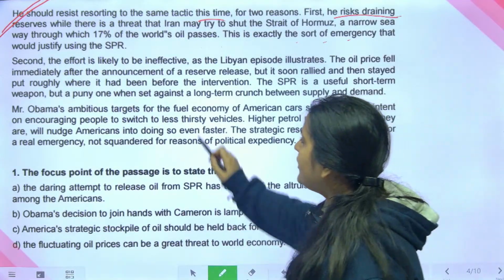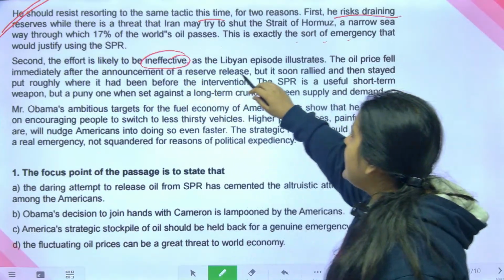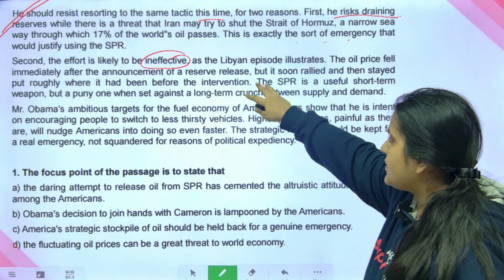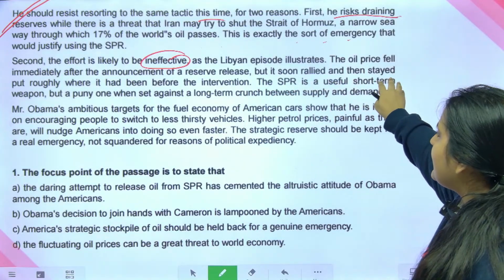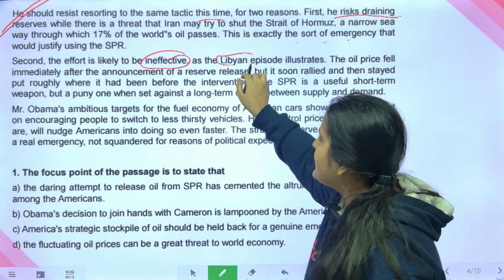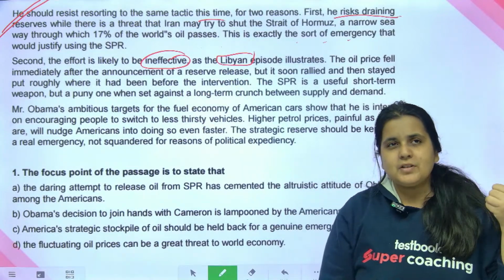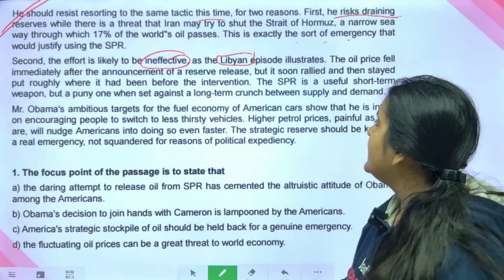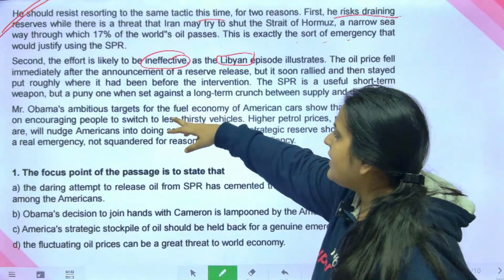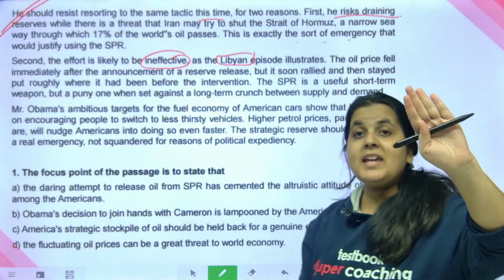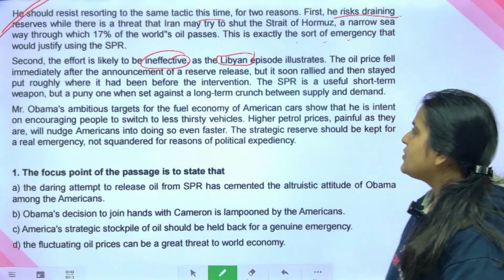Second, the effort is likely to be ineffective, as the Libyan episode illustrates. The oil price fell immediately after the announcement of a reserve release, but it soon rallied and then stayed put roughly where it had been before. So Libya से इनको सीखने को मिलता है कि they also tapped the reserve. एक बार oil price कम हो गया, but फिर ineffective. Again, it rallied and it stayed put. Stayed put मतलब same रहा, मतलब high ही रहा. So it's going to be ineffective.